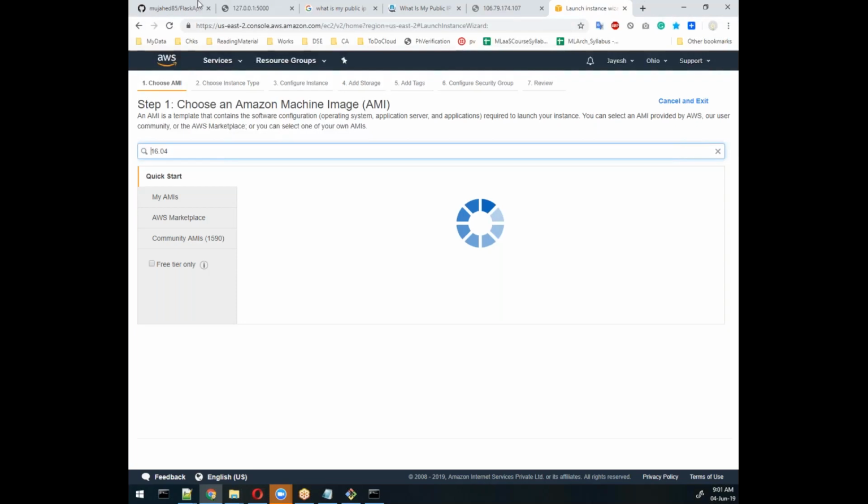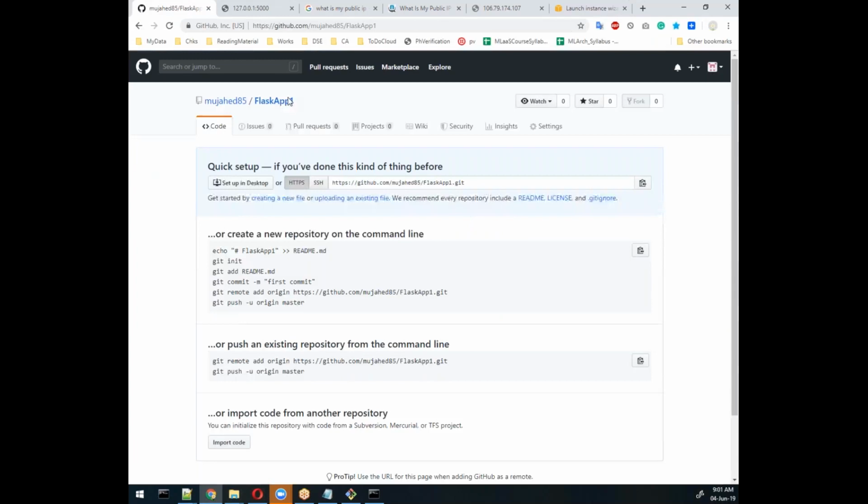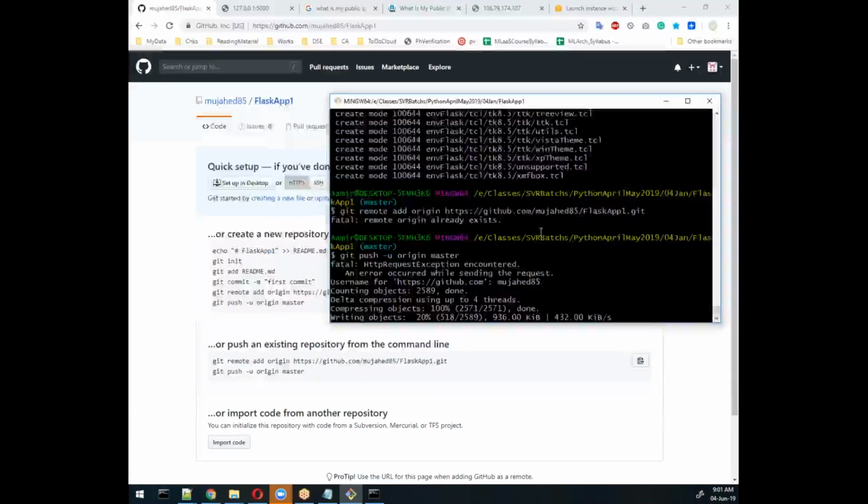So guys, any doubt till here? Any questions? The server we uploaded. Now we need to create, sorry, we need to launch a server, and then we need to install all things whatever we have. So my plan is that I should prepare one server for us, and then we will work on it.